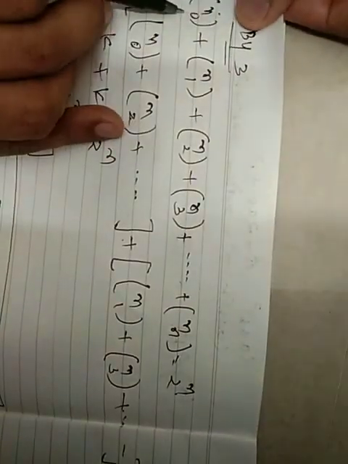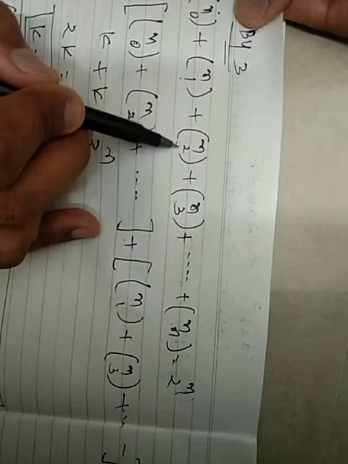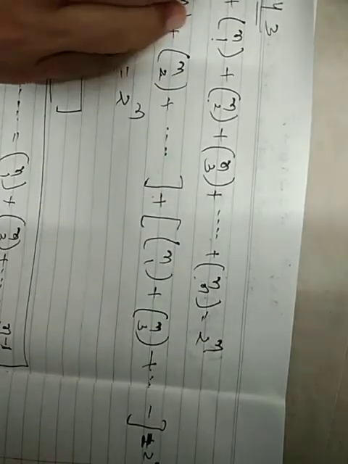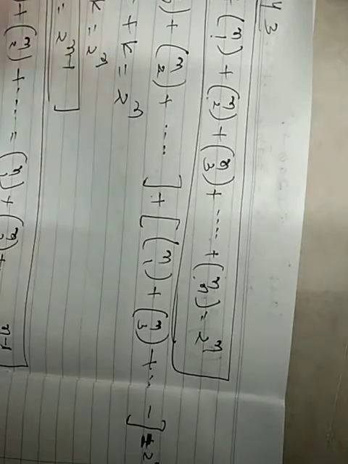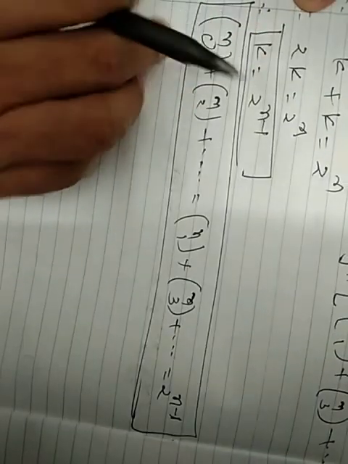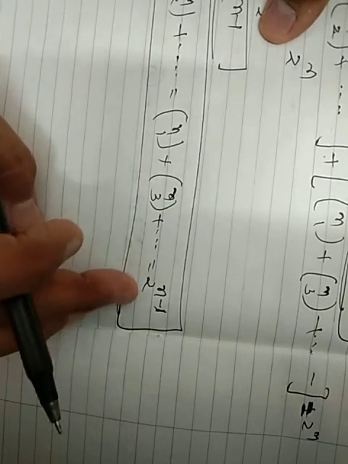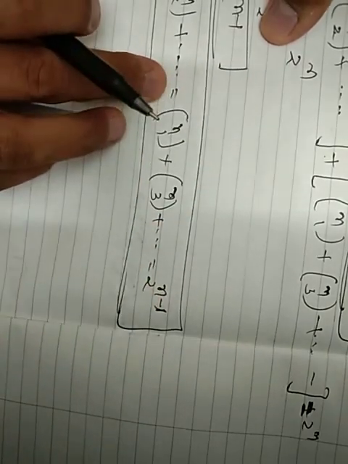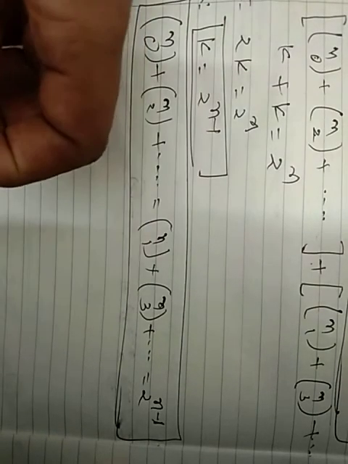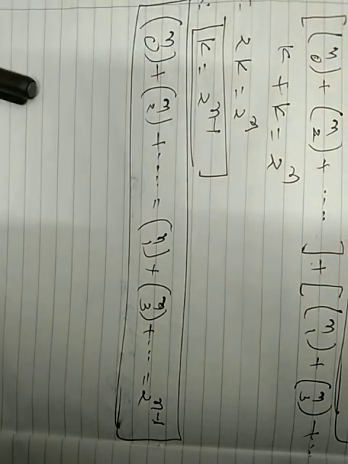Today in this video I teach the 2 most important results of mathematics. The first one is this: nC0 plus nC1 plus nC2 up to nCn equals 2 raised to n. Remember this one. And the second one is nC0 plus nC2 up to, and nC1 plus nC3 up to, equals 2 raised to n minus 1. Both values are the same, 2 raised to n minus 1. Okay, the most important results of mathematics derived today, and they are important.